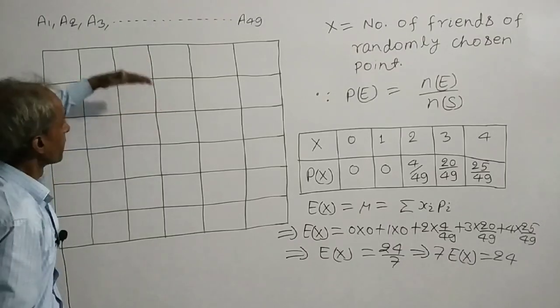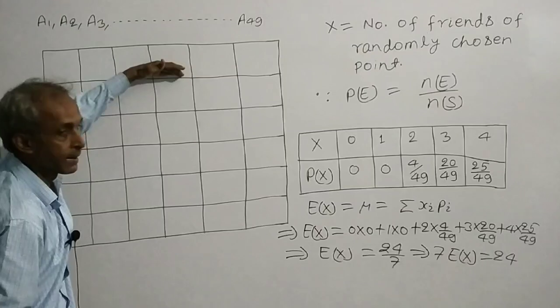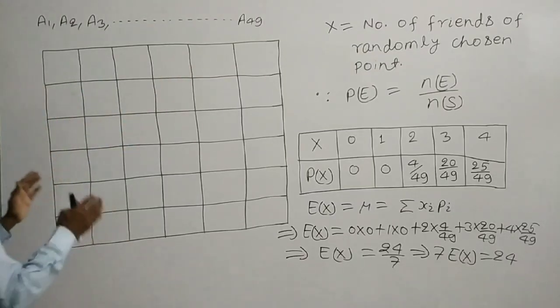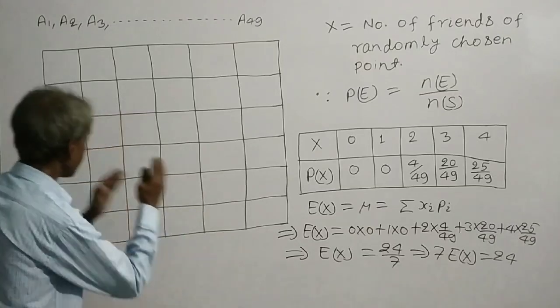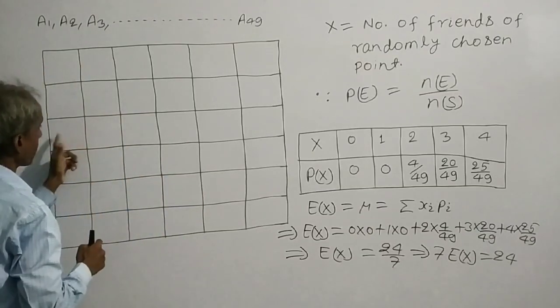The distance between every two consecutive horizontal lines is 1 unit. The distance between every two consecutive vertical lines is 1 unit.